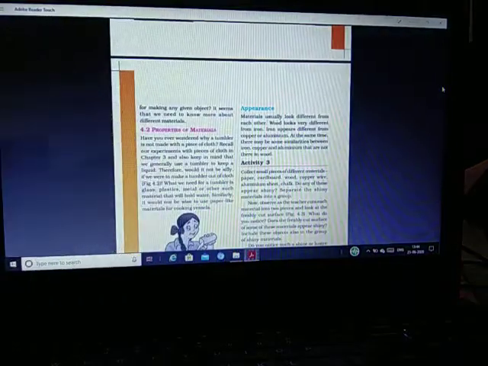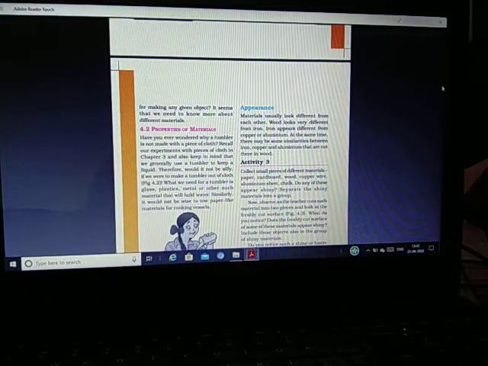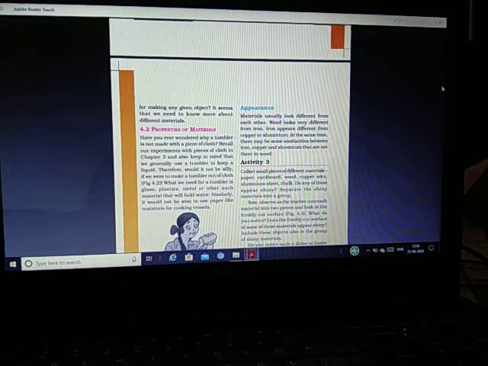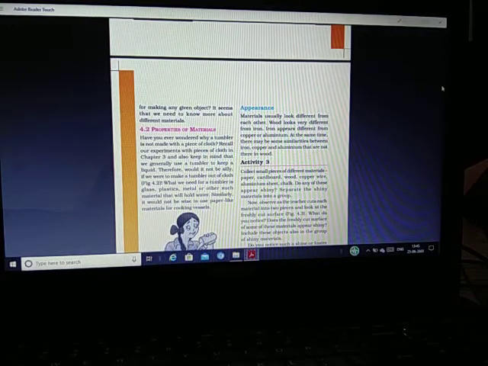Now I have shown three objects: bottle, glass and mug. They are known as tumblers because in them we can put liquid things like water, juices, milk. These are liquid things which you can put in these tumblers, like a bottle, glass, mug.